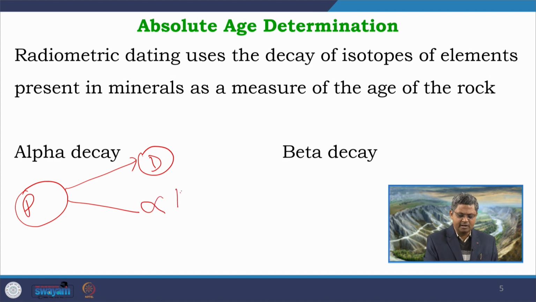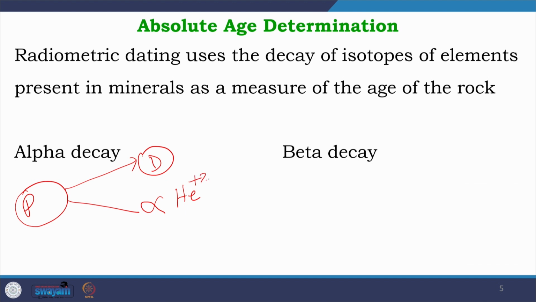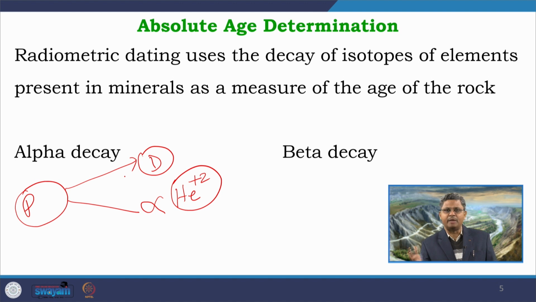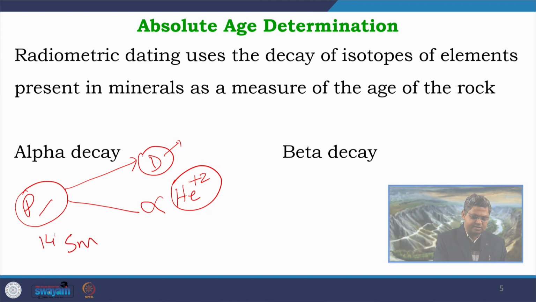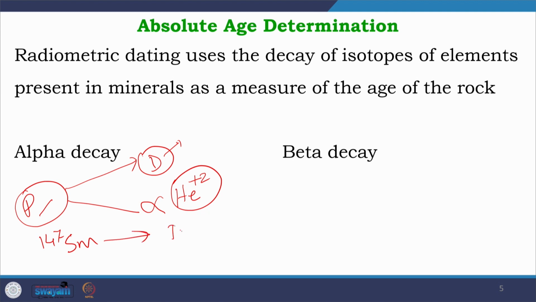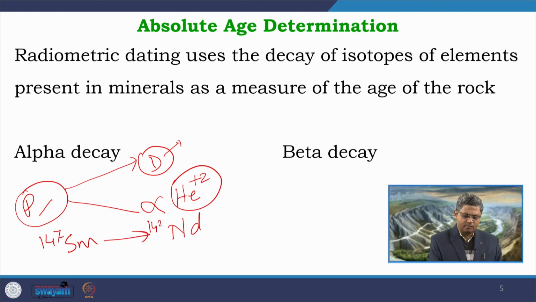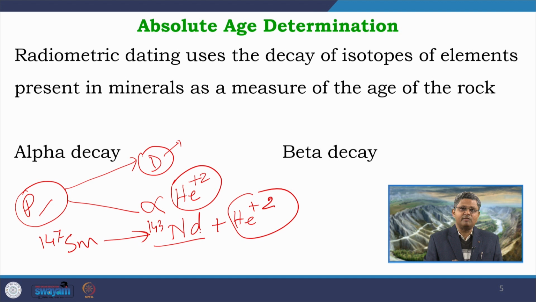What is this alpha particle? It is nothing but a helium ion, helium plus 2. This helium plus 2 is emitted from the parent isotope, and as a result we get a new daughter isotope. A very common example is 147 Sm, which leads to 143 Nd with emission of one alpha particle. So, this 143 Nd is the daughter isotope, and 147 Sm is the parent isotope.